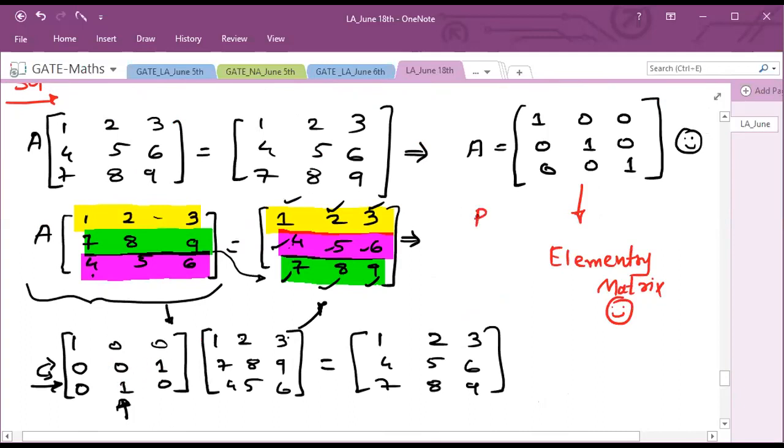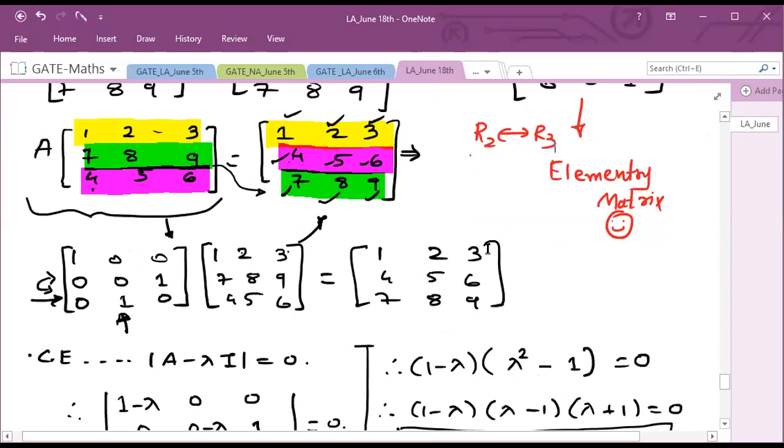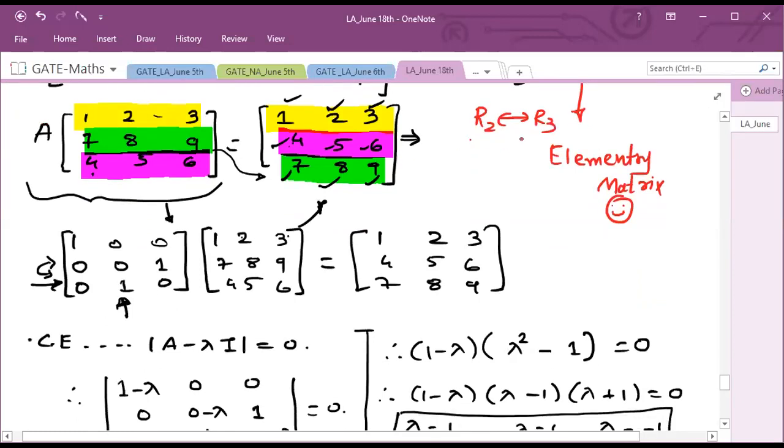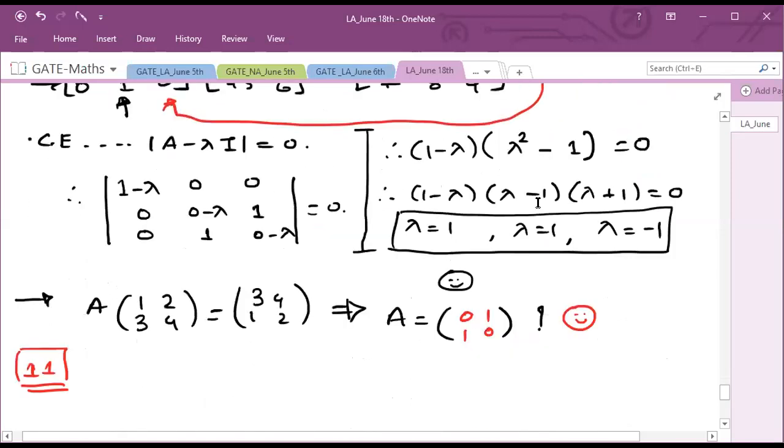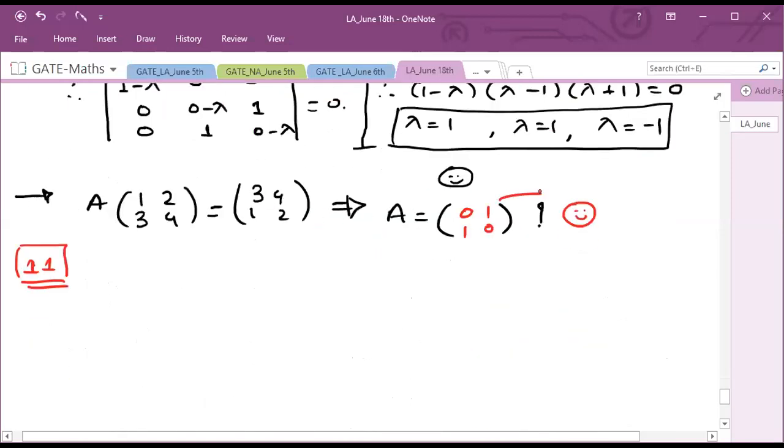If you apply R2 interchange R3 over here, you are going to get this A, which is your elementary matrix. So it is your elementary matrix. Same thing over here. This is also your elementary matrix. Okay.